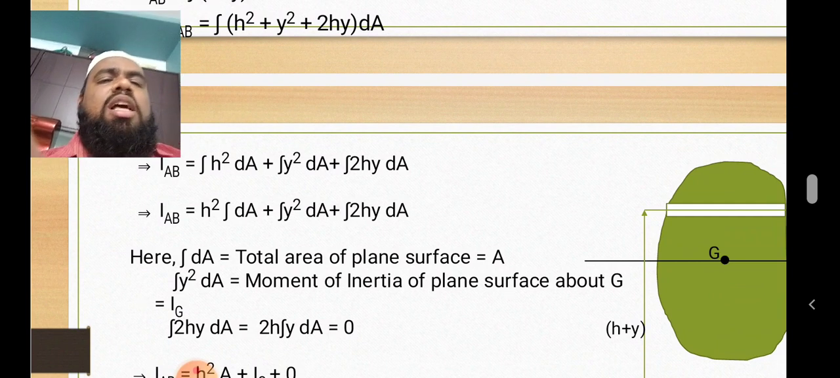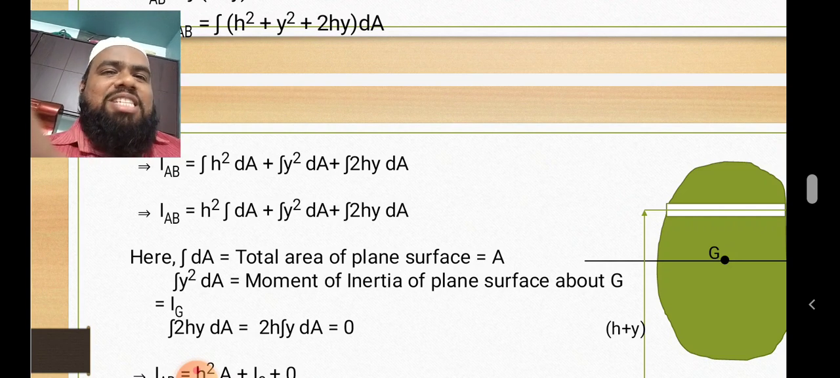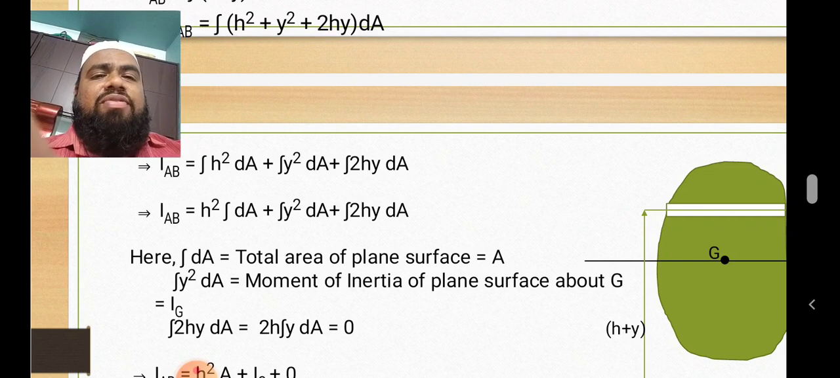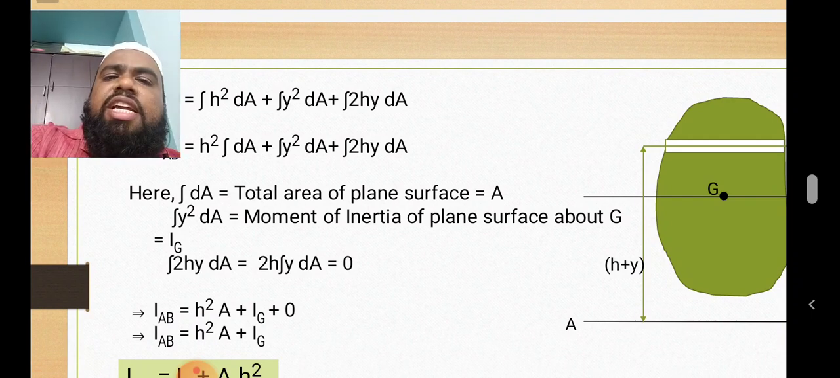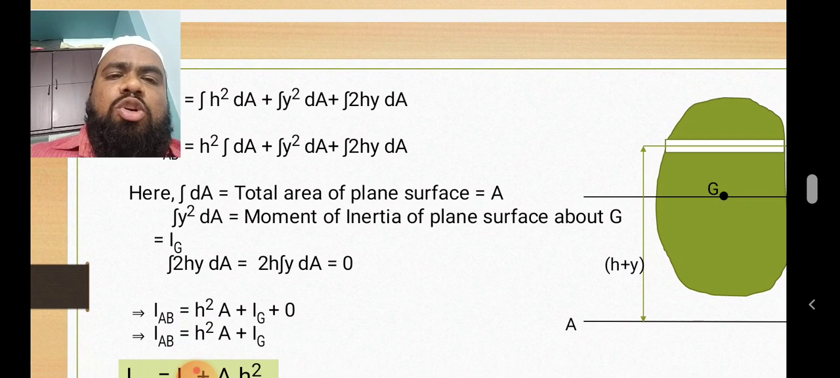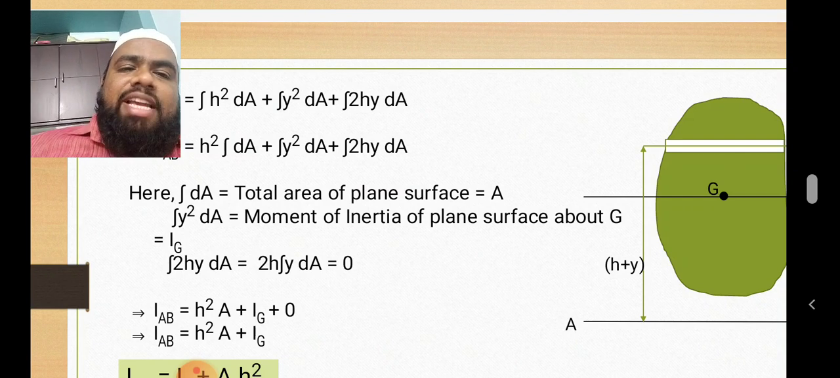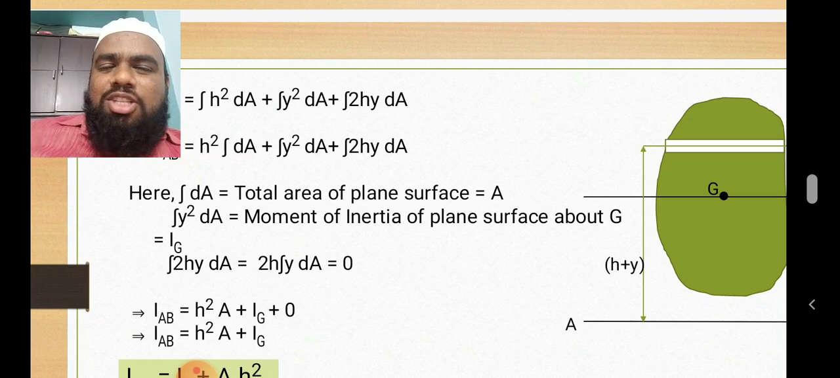So integral y square dA plus integral 2hy dA. Here integral dA is nothing but total area of the plane. So we know that integral of the small part is equal to the big part. If we apply the integration for the small part, it is nothing but the big part, or simply we can say integration and differentiation cancel, then A will be the remaining one. So if you solve this equation, integral 2hy dA is equal to 2h integral y dA. 2h is the constant value. So IB is equal to h square A plus IG plus 0. Integral y dA becomes 0.